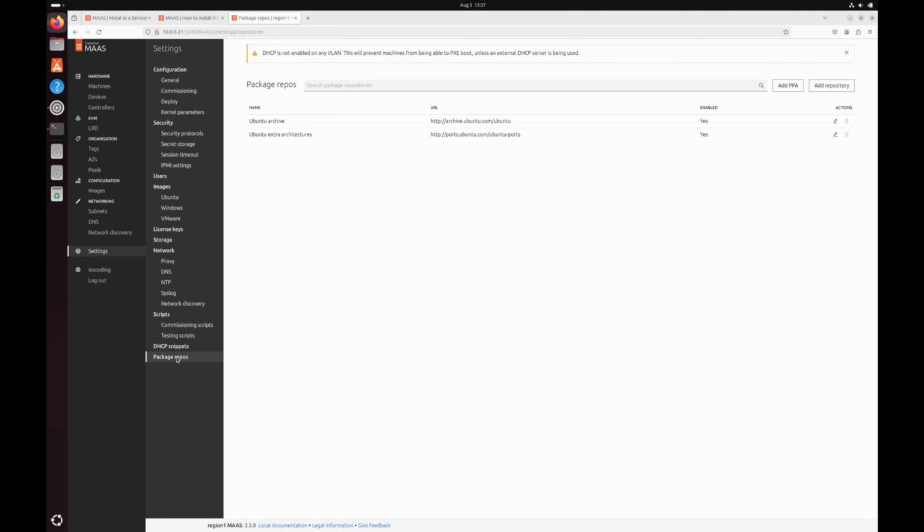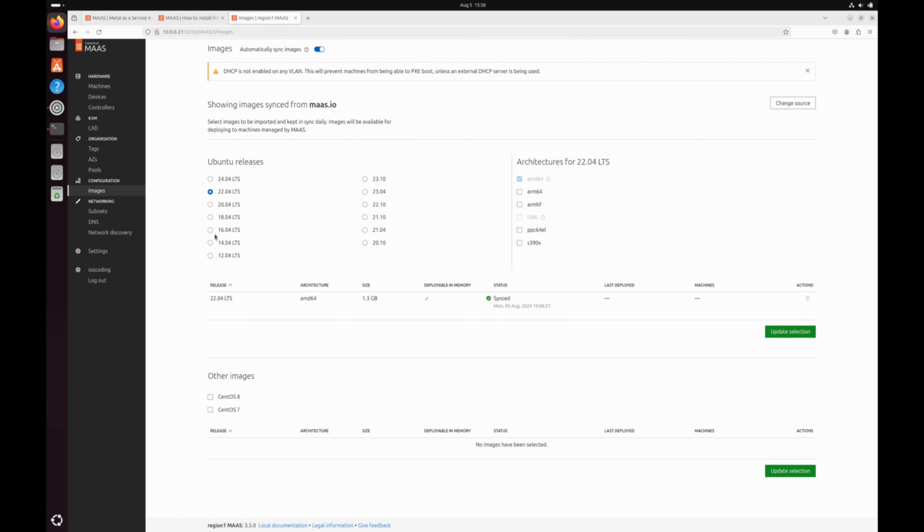The package repo is something which is important and might catch your attention as well. If we go under images section in here, you can see we have only a limited number of ISOs available to download and push to the bare metal servers. What if you wanted to use, for example, your Windows operating system to be pushed to the bare metal servers?